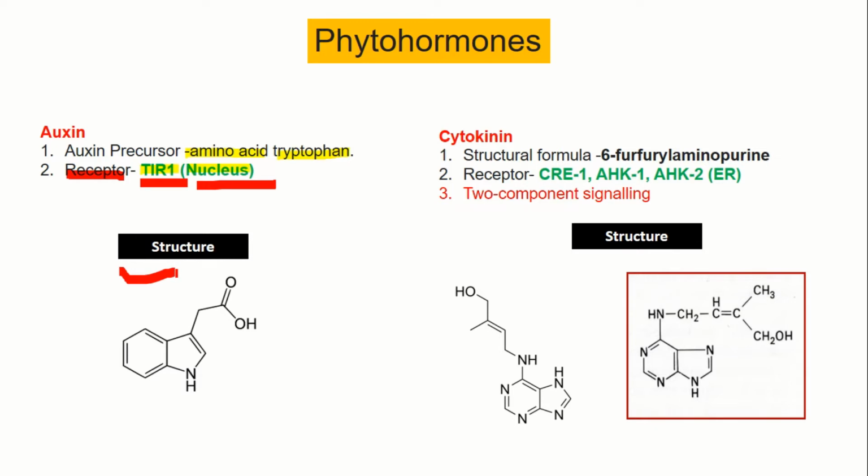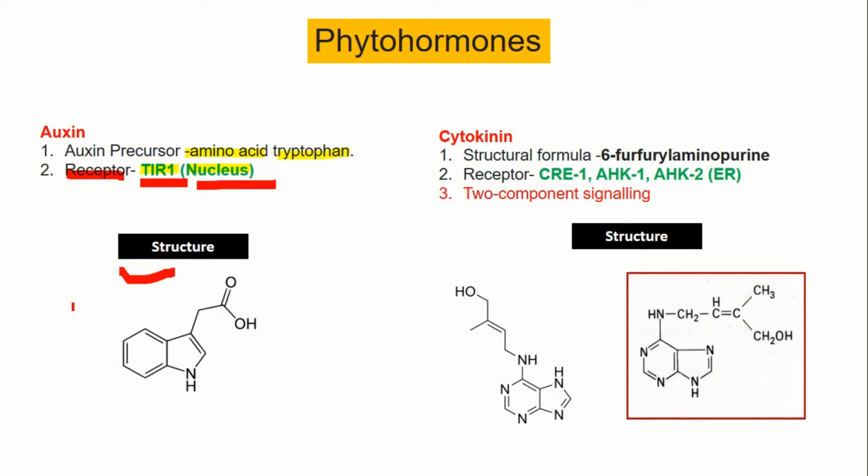the structure has already been asked, like which of these structures belongs to auxin. So you have to remember this is a benzene ring and this is another five carbon ring, to which a COOH group is attached. You have to remember the structure of each and every plant hormone so that you can eliminate the options and reach the correct option.